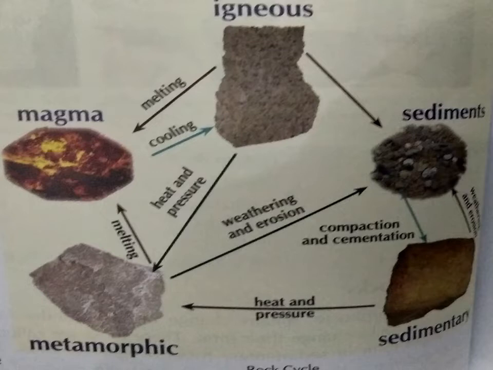Then again it melts and is buried. Again it starts as magma. That is one rock cycle. Again and again it will change into different rocks.